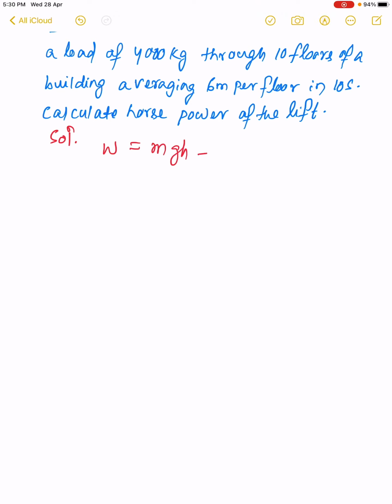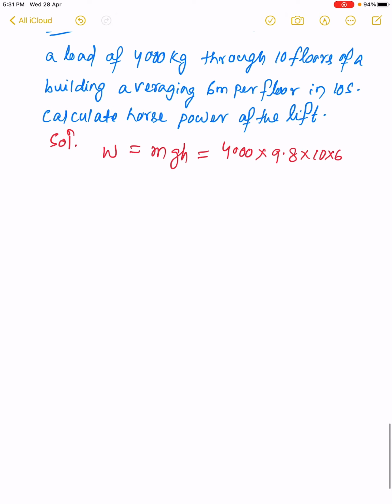Here m is 4000, g is 9.8, and h is, each floor is 6 meter, and 10 floors will be raised, so the height of 10 floors becomes 10 into 6.